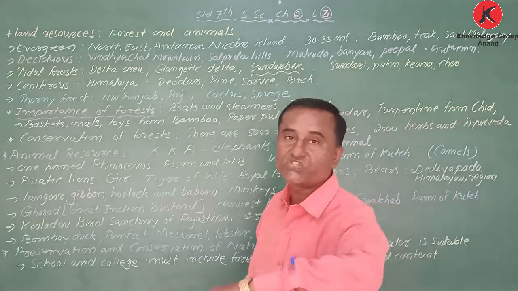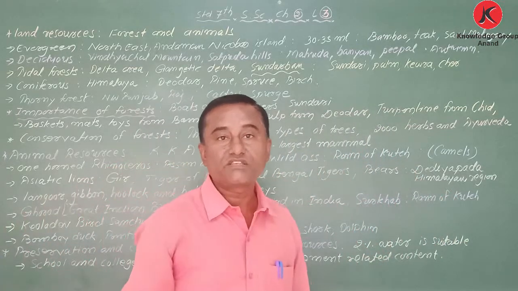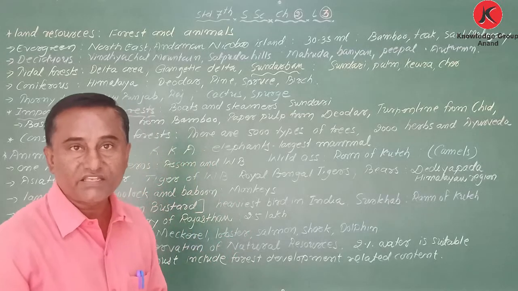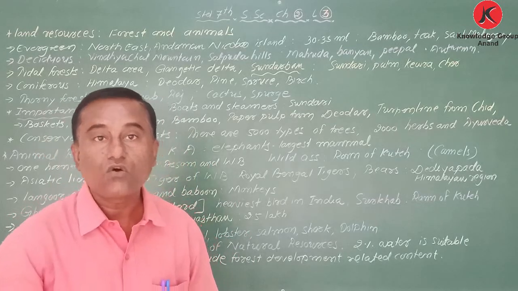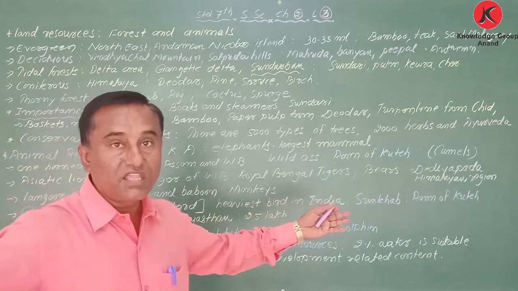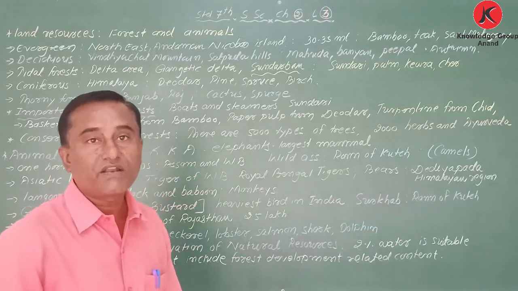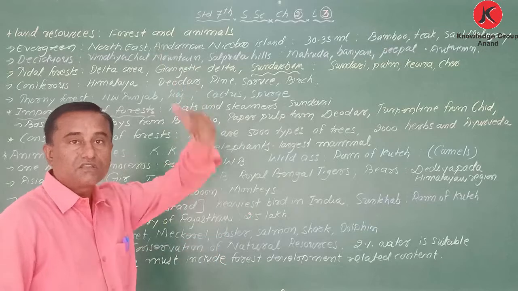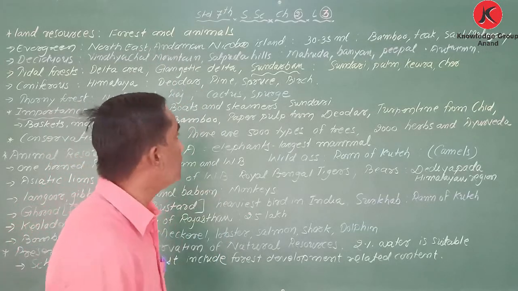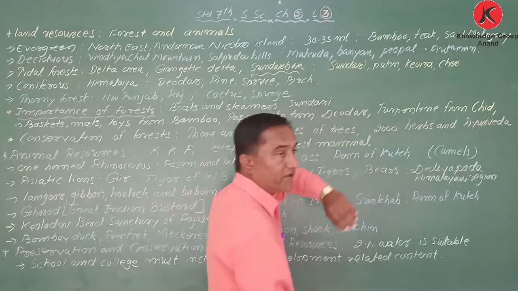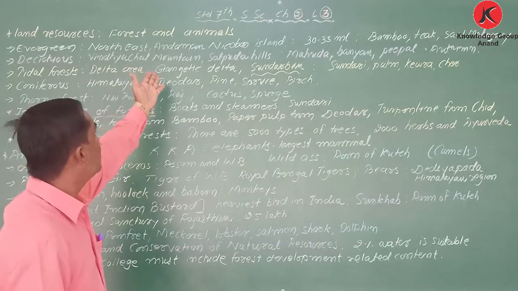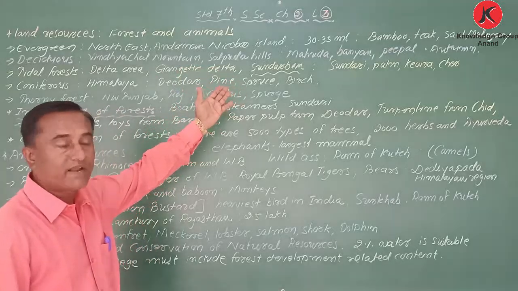What is the speciality, the characteristic of the trees of evergreen forest? They have a thick trunk, and the height of the trees is at least 30 to 35 meters. They are found in the northeast areas of Himalayas and on Andaman and Nicobar Islands.